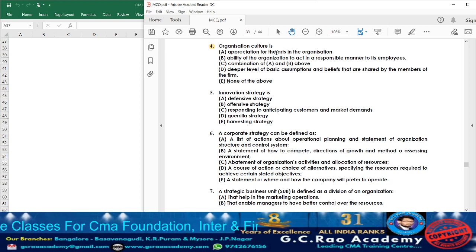We need to identify. Now let us go through option A. Appreciation for the arts in the organization. No, it's not any appreciation. So option A cannot be the answer. Option B. Ability of the organization to act in a responsible manner to its employees. See, the organization has to act, they are telling. No. Who has to act? Usually, whatever the culture or belief is created in the organization, all employees have to act. So accordingly, option B cannot be the answer. Option C, combination of both A and B, they are telling. No, it cannot be the answer.